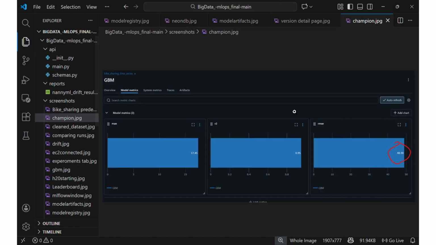And we deployed the champion model using FastAPI. The API loads the model from MLflow and exposes the prediction endpoints. The Swagger UI allows the user to submit the JSON input and receive the predictions along with metadata such as the model name and version.